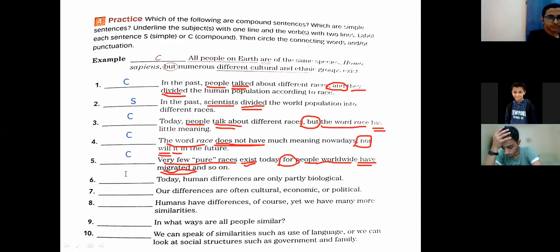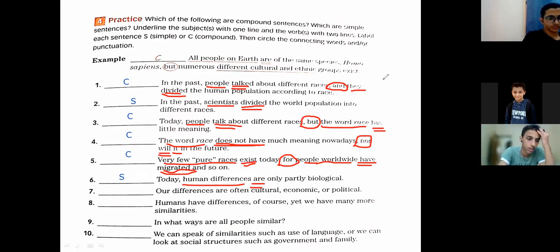Okay, Muhammad Islam, number 6. Today, human differences are only partly biological. Here it's not compound, it's a simple sentence. We have the subject, human differences, okay, this is the subject. And the verb is are. Well done, Muhammad. Thanks so much, Muhammad.